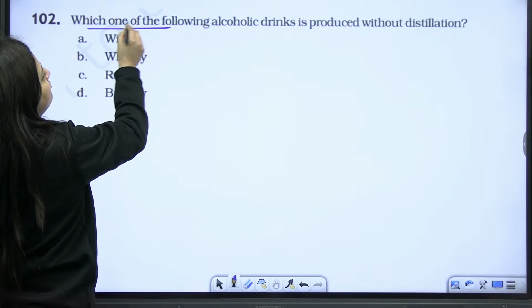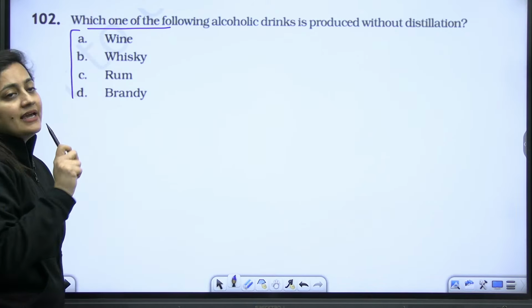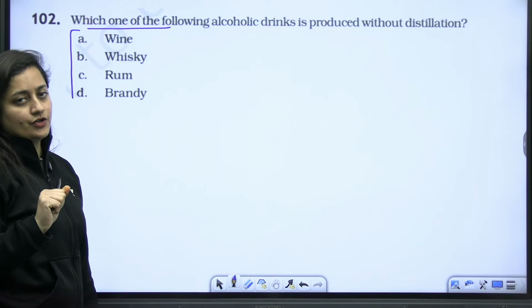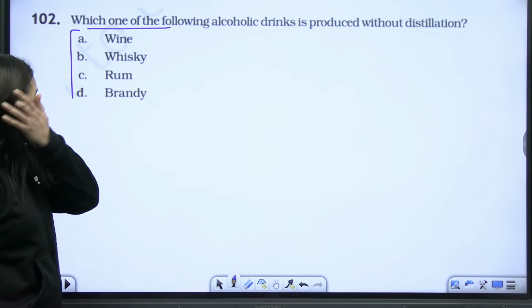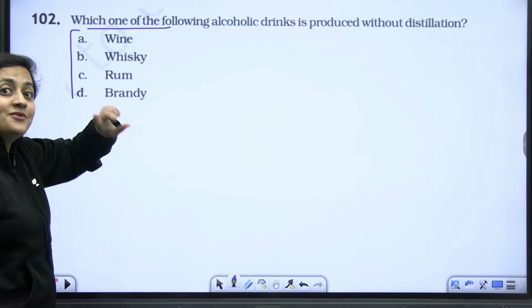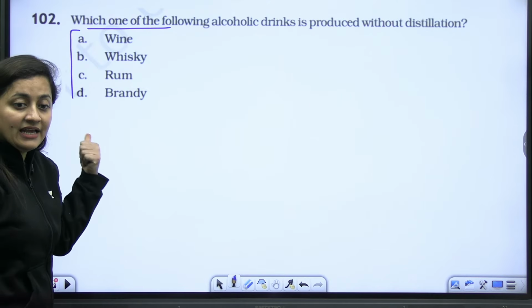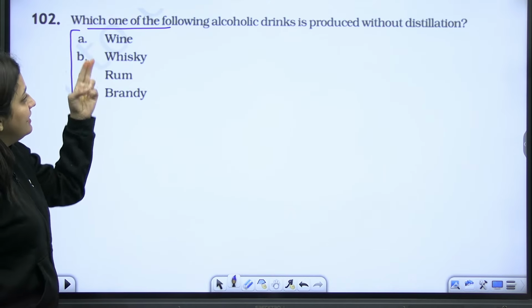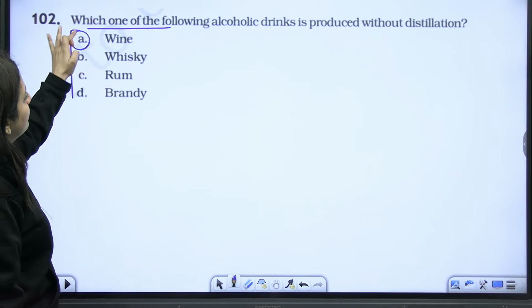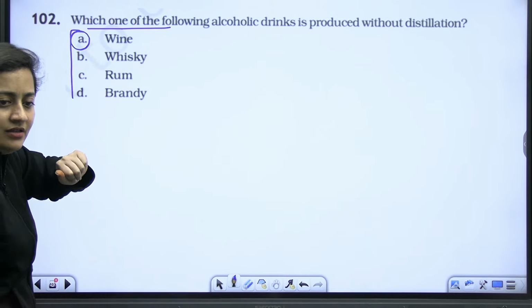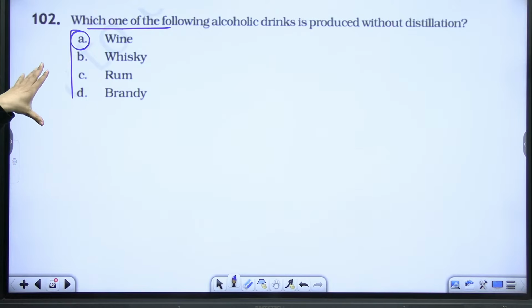Next, which one of the following alcoholic drinks is produced without distillation? So see, that's a PYQ. Even in NEET 2025 they have asked it, and here also they are asking it, right? Even in NCERT exemplar it is given. So without distillation, out of all this, it is the wine only.